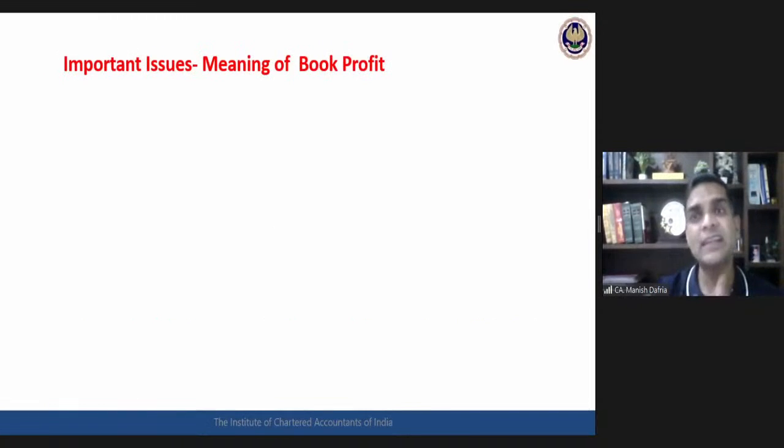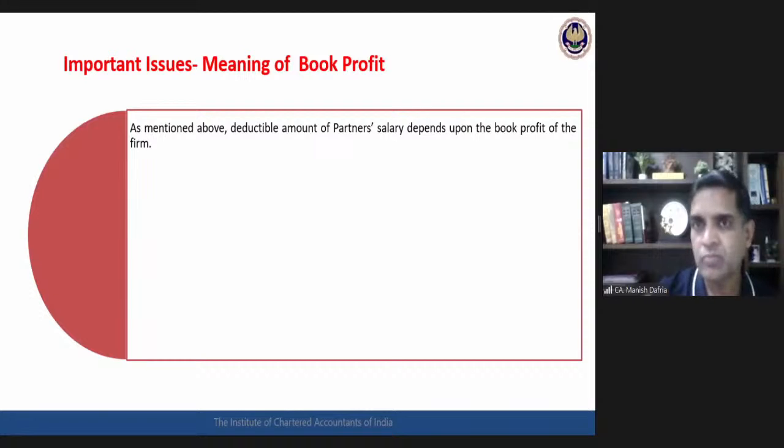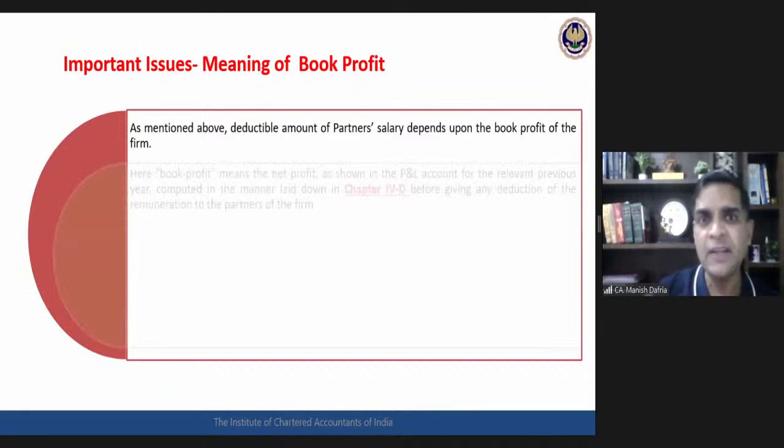Now coming to that conceptual clarity. Calculation part, that 3 lakhs, 1.5 lakhs, 90%, even in case of loss, we have discussed. Now the meaning of book profit. As I was saying, it is not like MAT where book profit is as per my P&L account. For companies, for the salary deduction, book profit has been given a specific meaning. What is book profit here?